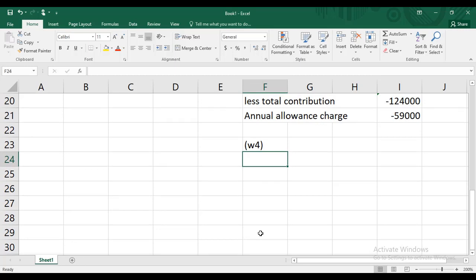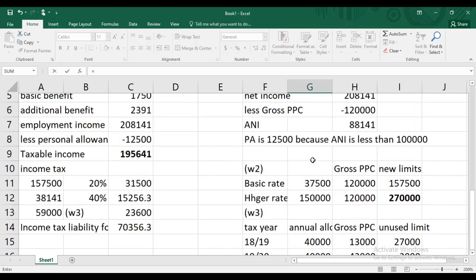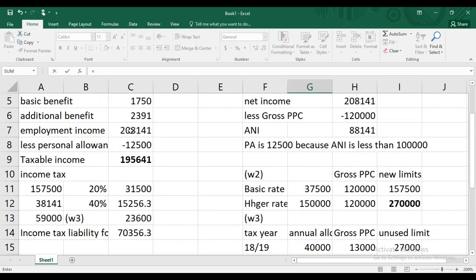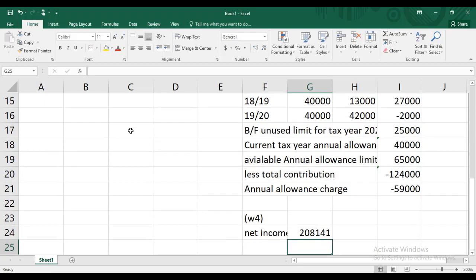Let me write the net income. Wow, what sort of a spelling is this? It happens when someone is so excited while teaching you guys. This is my net income.